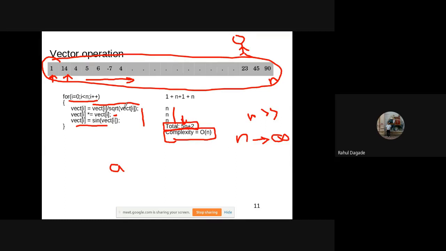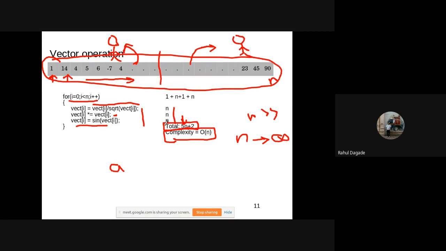Now, if we have 2 persons instead of 1, that is 2 processors are available, what we can do is divide the task and give half to this person and half to this person, isn't it? So what will be the complexity then?